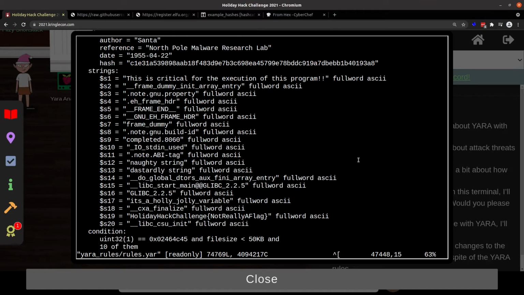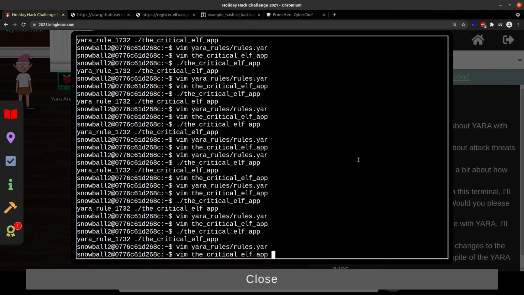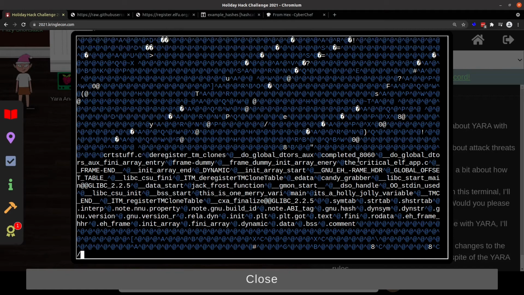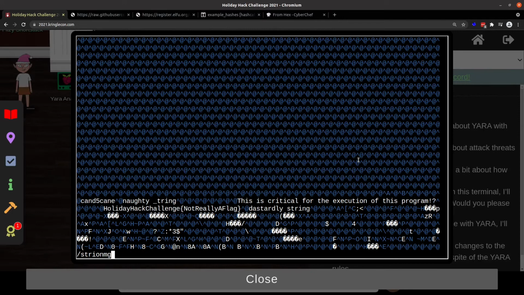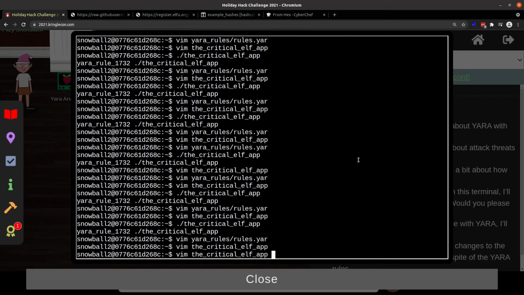Let's look for naughty string and dastardly string, because those seem certainly like they would be easy to change. String. Let's replace that with an underscore. Oh, missed it, but it doesn't matter. String. There's dastardly. Replace with an underscore. Is it anywhere else? No. Okay, so we just knocked off 2 there.